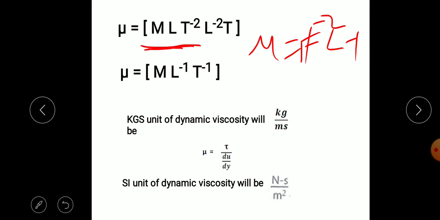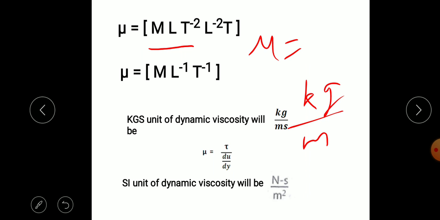So we get the dimensions of viscosity, mu, as M L raised to minus 1 T raised to minus 1. So mass is kg, L raised to minus 1 means divide by meter, and time is second. So the unit of dynamic viscosity in the MKS system is kg per meter per second.